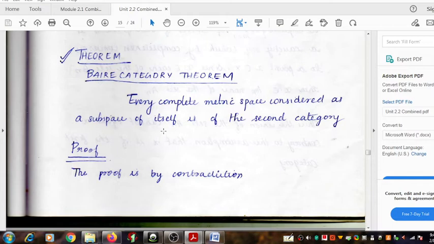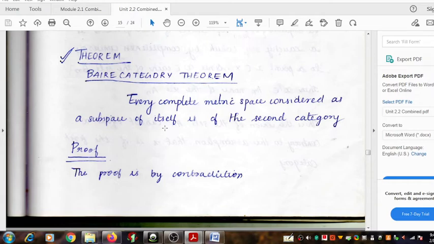If it can be expressed as a countable union of nowhere dense sets, then we say that it's of the first category. So we have a categorization of metric spaces into two: first category and second category.